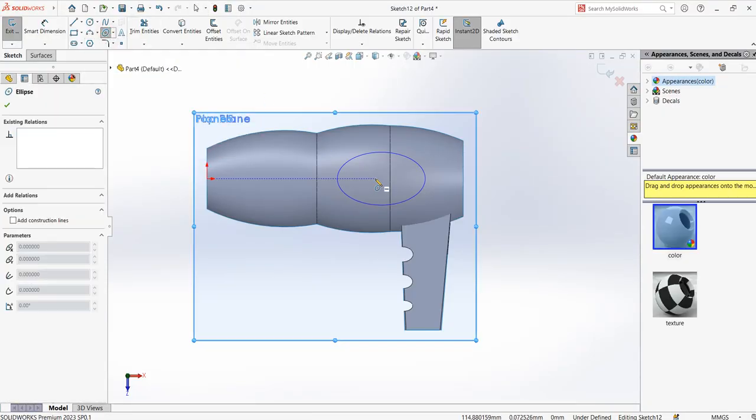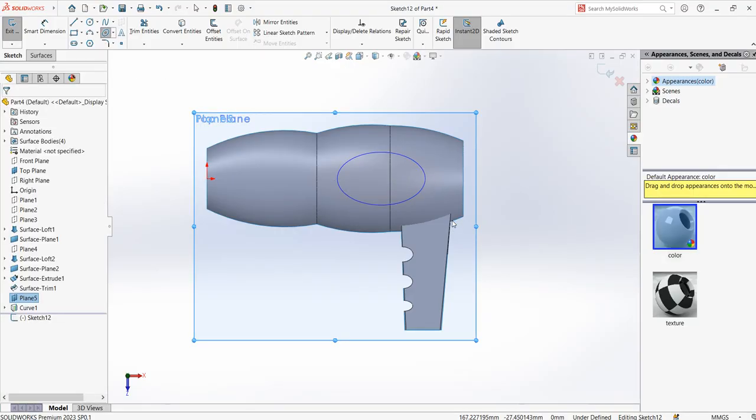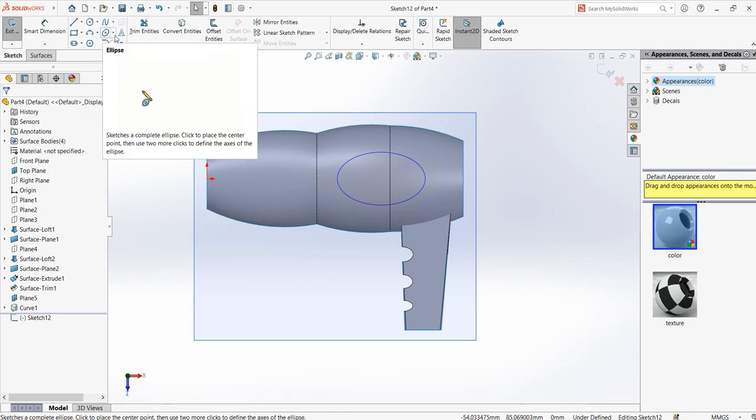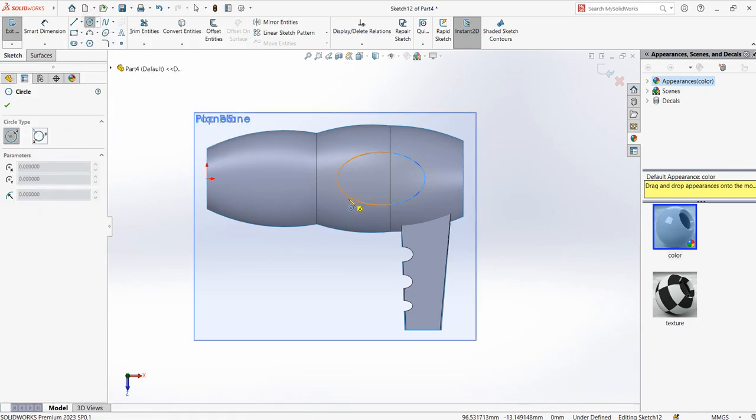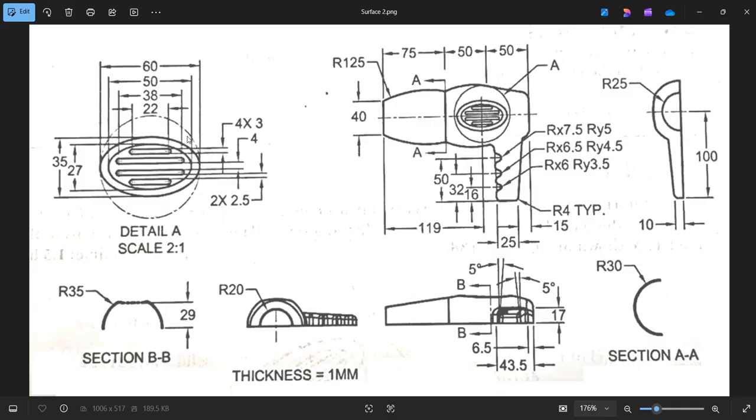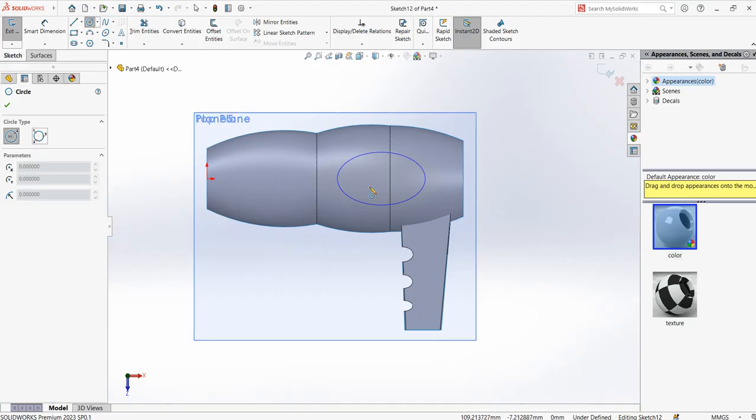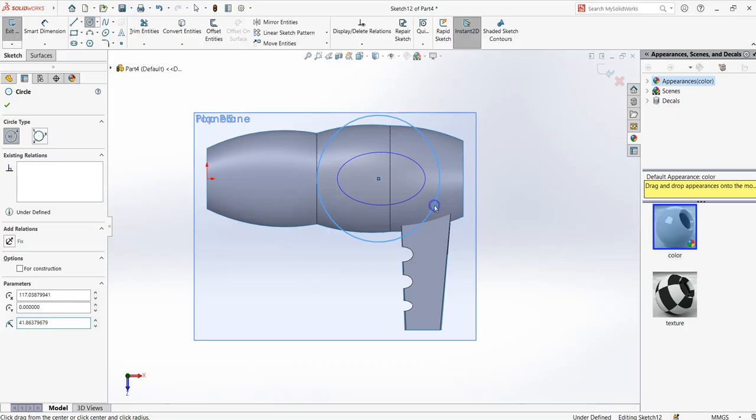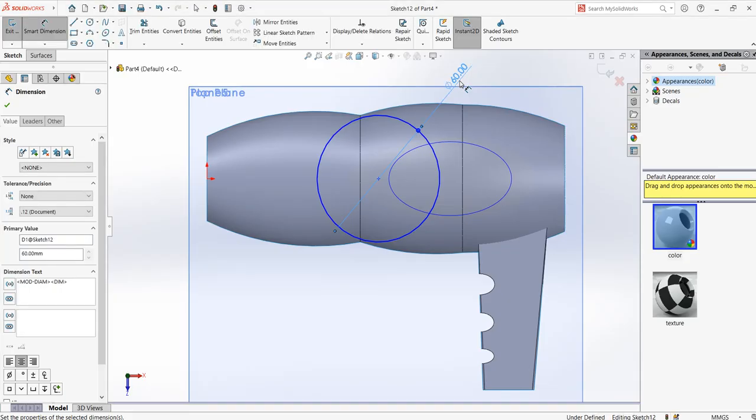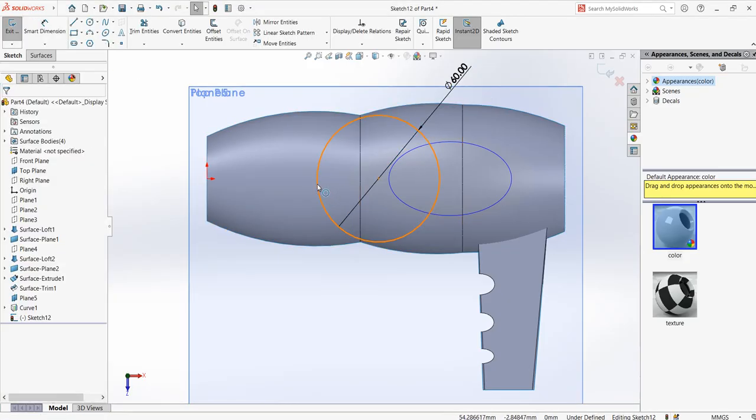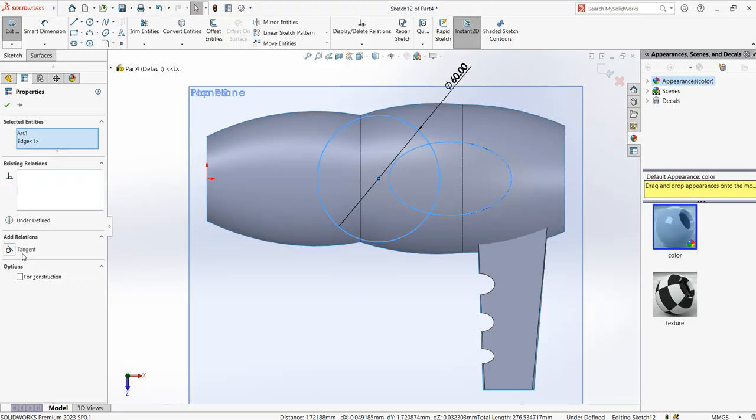Click on ellipse. Okay, it's difficult to find the center. So if you want to find the center now, I have to make a construction circle. Click on circle. You see here in the drawing, they've given the construction circle. Construction circle is around 60. So I just draw any circle, make it 60, and then connect this with that as a tangent.